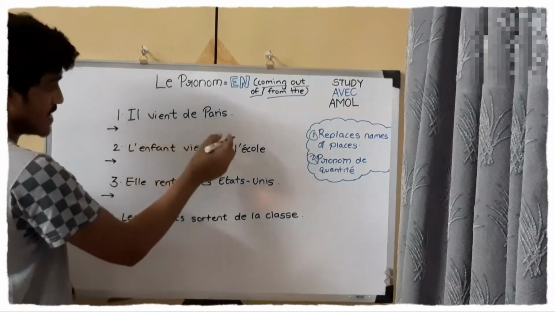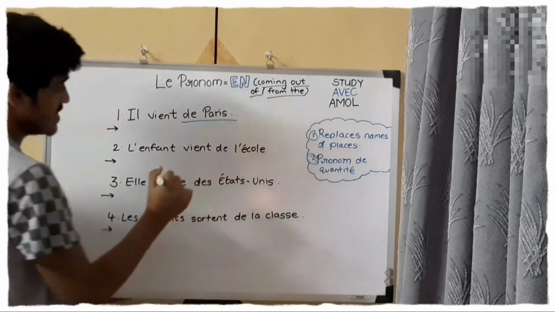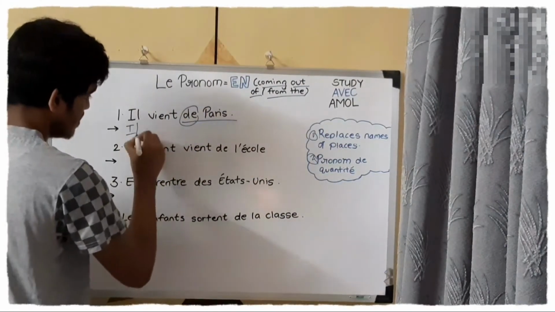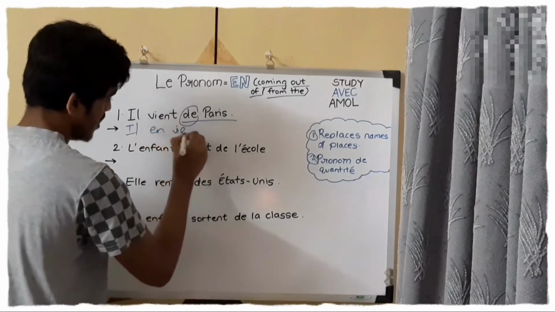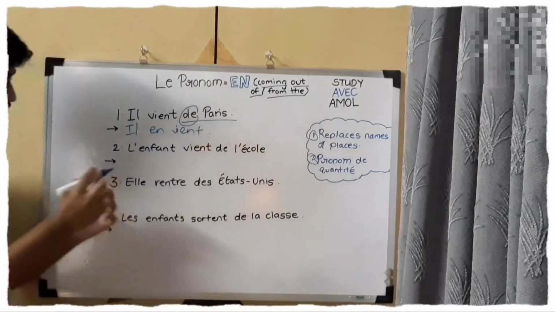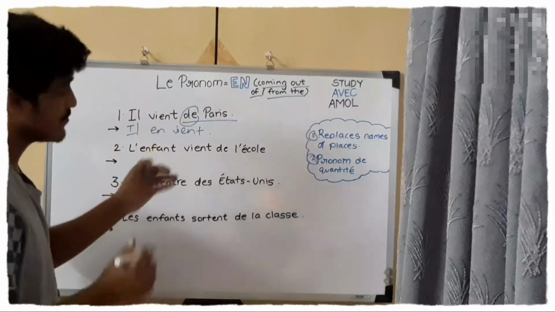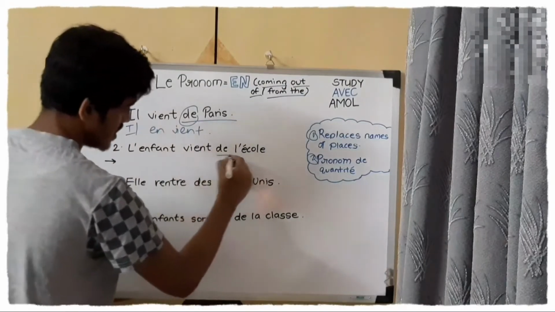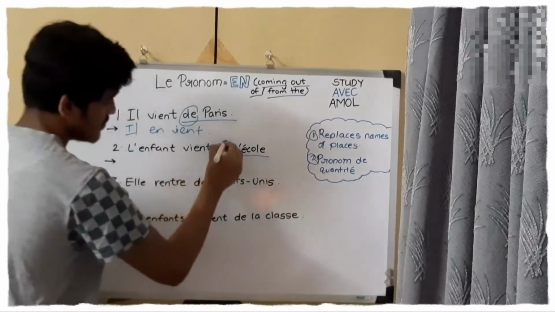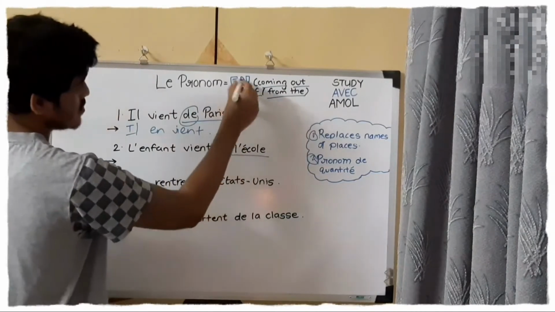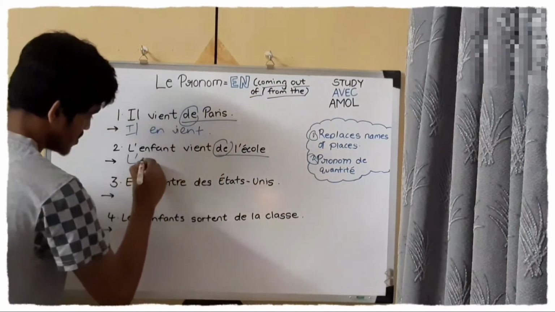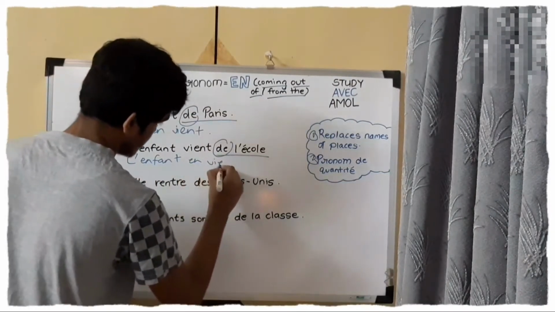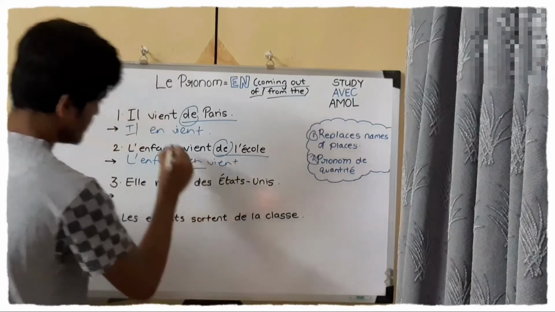Il vient de Paris. We have to replace this "de" with "en". So, il en vient. Before the verb, you have to use "en". Second, l'enfant vient de l'école. Again, "de l'école", we have to replace this with "en". So l'enfant en vient. Before the verb, "en".